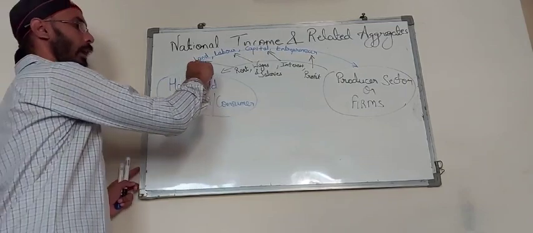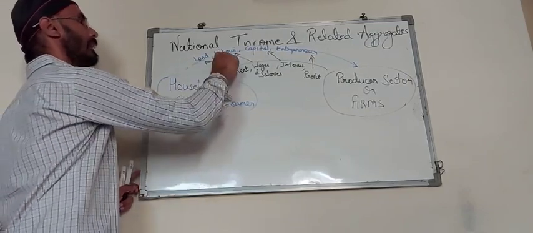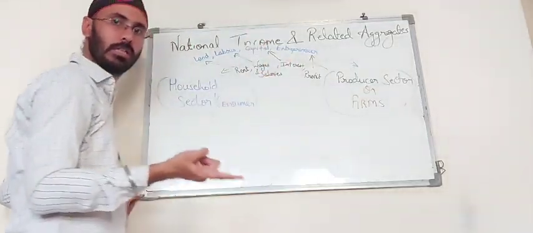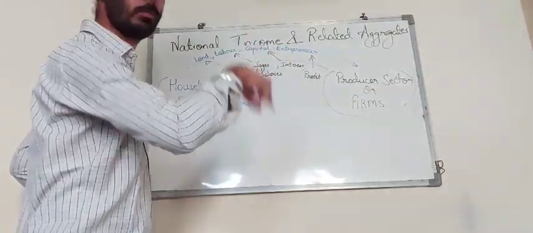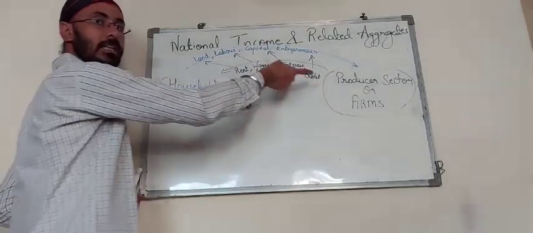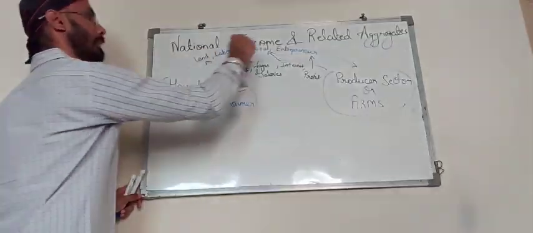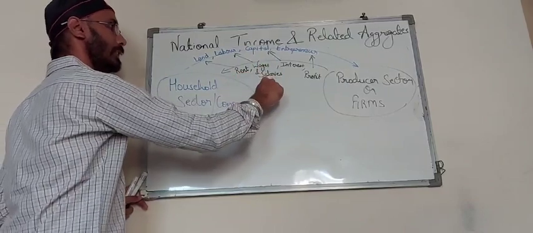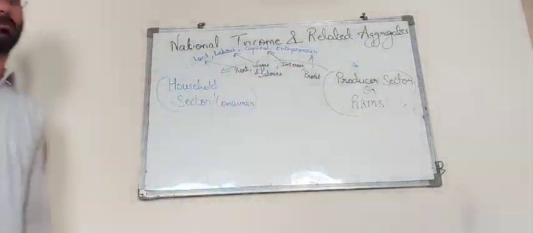So the household sector provides land, labor, capital, entrepreneur to the producer sector for conducting production activity, that is converting input into output, and in return we get factor payments. For factor services, we get factor payment in the form of rent, wages and salaries, interest as well as profit.